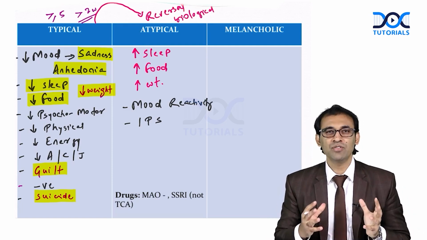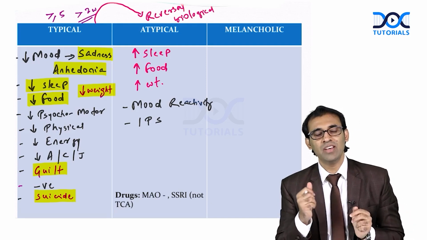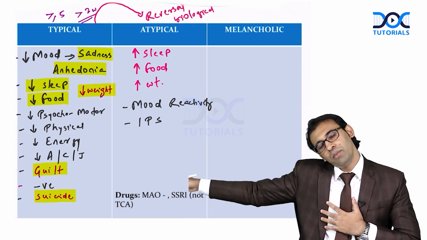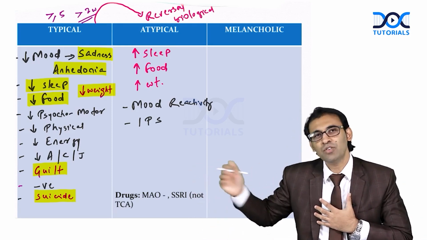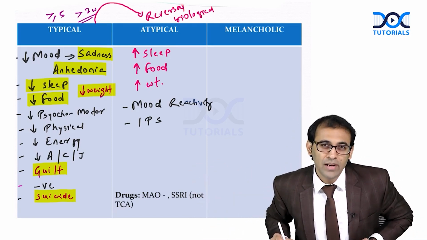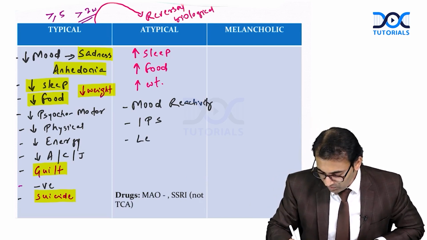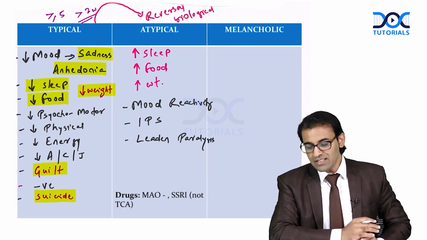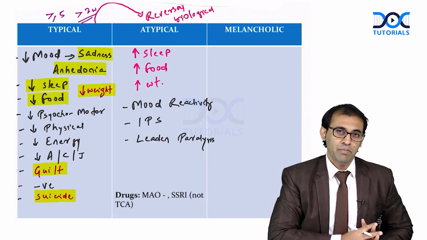And sometimes there is a decrease of psychomotor activity. When a person is always lying down, a patient can complain, sir, I'm not able to lift my limbs, they are very, very heavy, I cannot lift them. This is called heaviness of limbs, leaden paralysis. So these are the symptoms which we see in atypical depression.